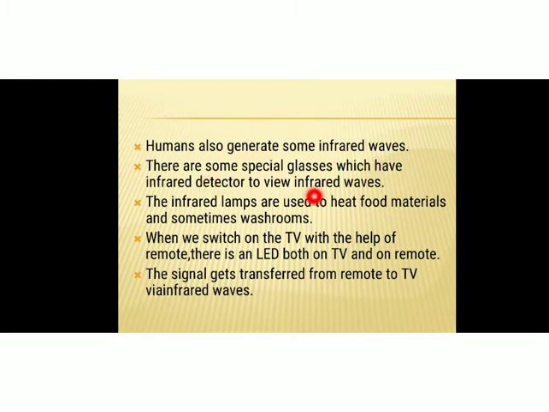There are some special glasses which have an infrared detector to view infrared waves. The infrared lamps are used to heat food materials and sometimes washrooms. When we switch on the TV with the help of a remote, there is an LED both on the TV and on the remote. The signal gets transferred from the remote to the TV through infrared waves.